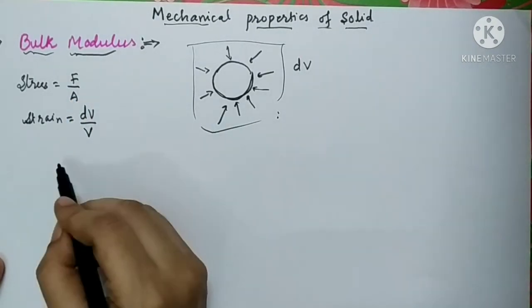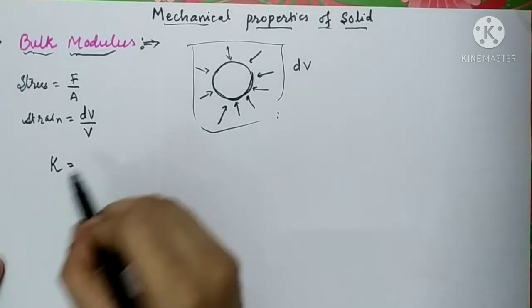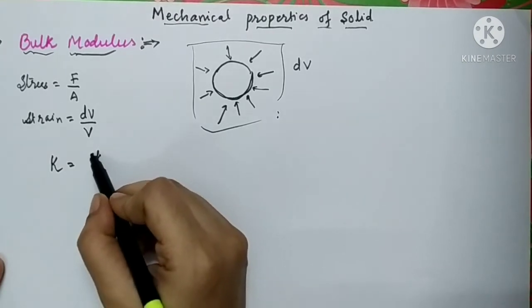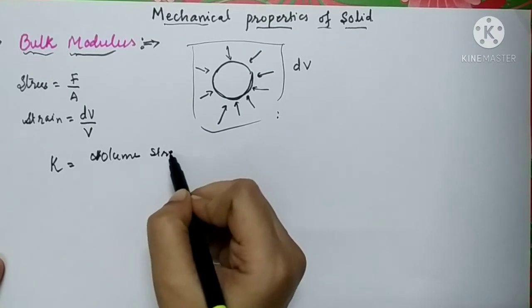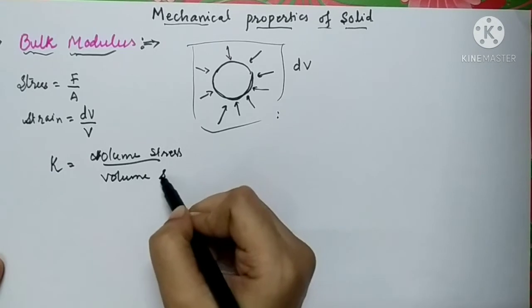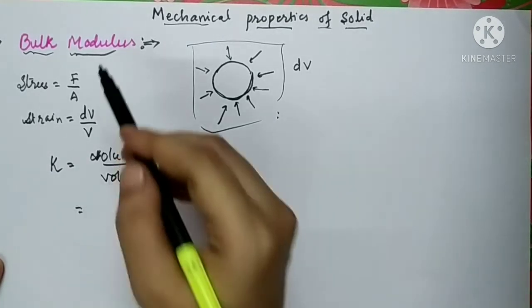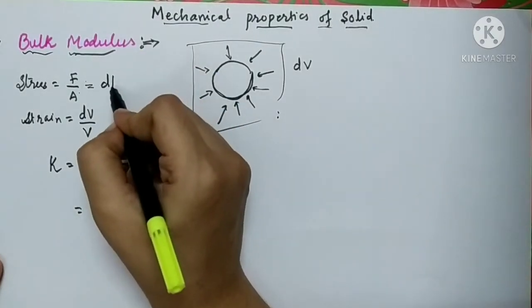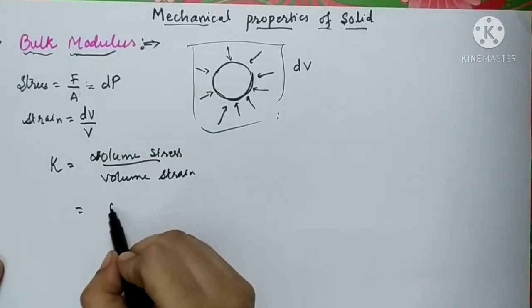The bulk modulus of elasticity is denoted as K. It is the ratio of volume stress to volume strain. What is volume stress over here?